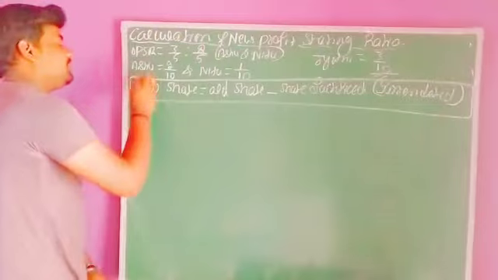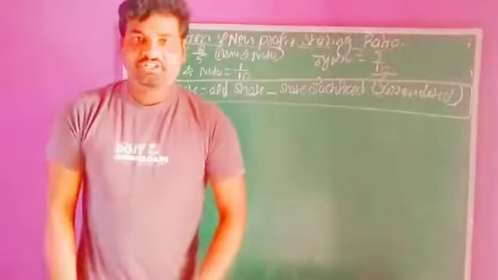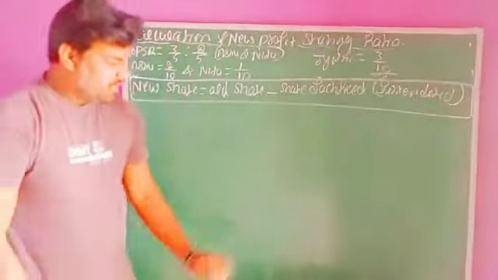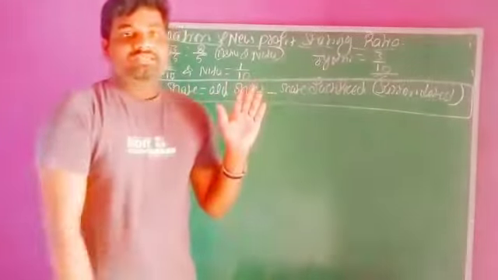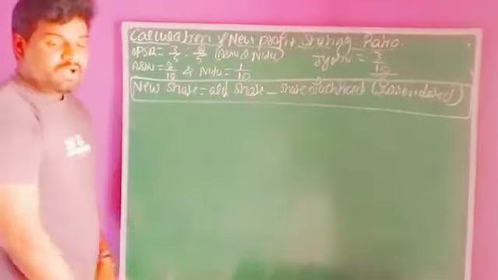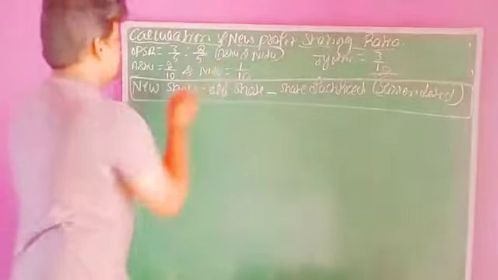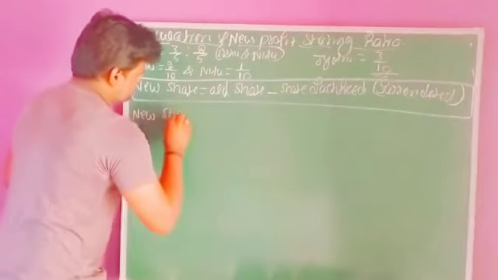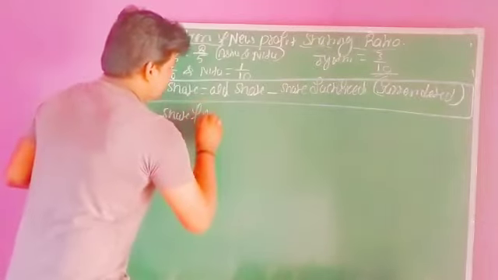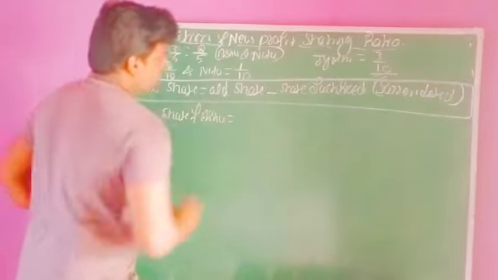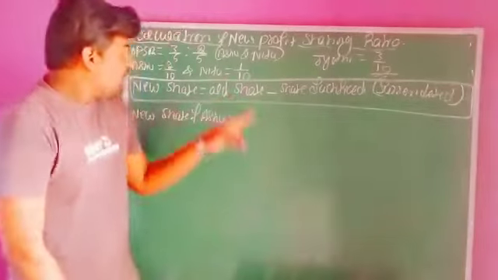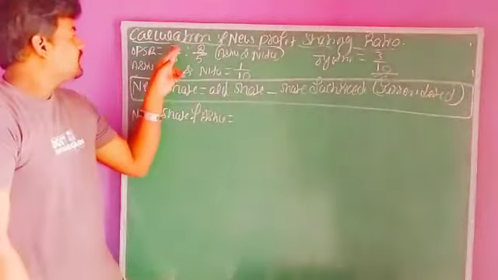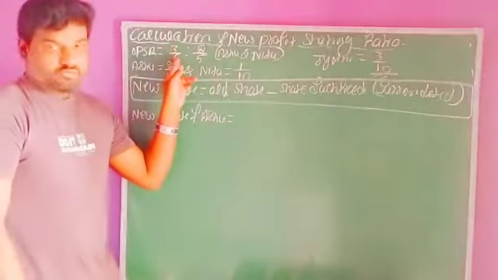This is the formula for calculation of the new profit sharing ratio in case 1. First, we need to ascertain the new profit sharing ratio of the first partner. Who is the first partner? Ashu, right? New share of Ashu. As per the given data, what is the old share of Ashu? 3/5. This is the old share, right?